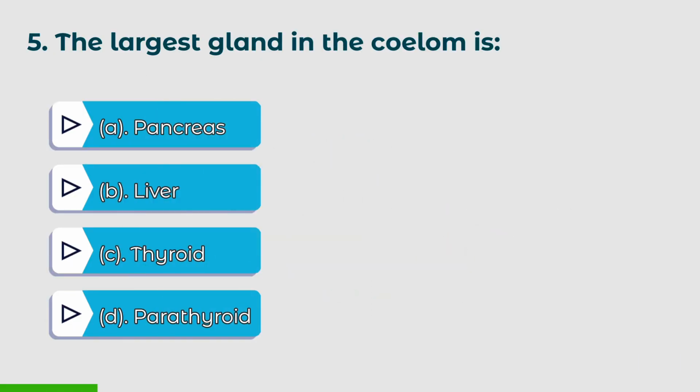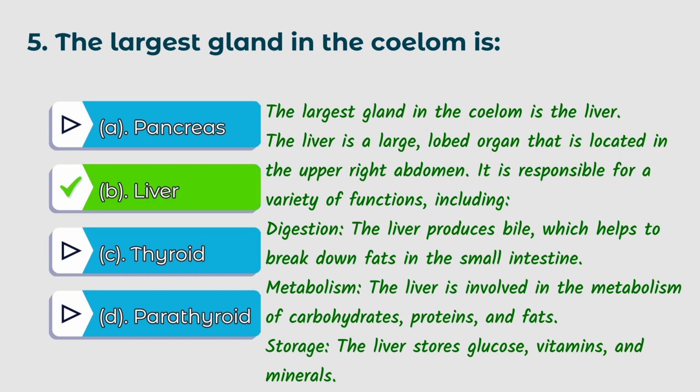Fifth question, the largest gland in the coelom is, options: A. Pancreas, B. Liver, C. Thyroid, D. Parathyroid. The right answer is B. Liver. The largest gland in the coelom is the liver. The liver is a large lobed organ that is located in the upper right abdomen. It is responsible for a variety of functions including digestion.